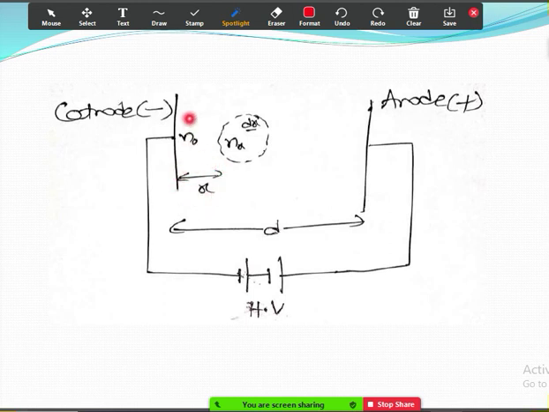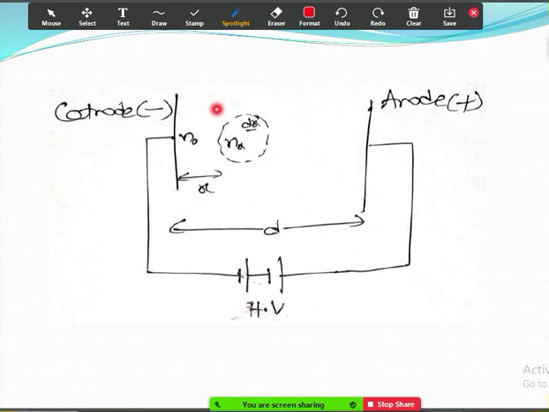What happens is that when these n electrons move, they will collide with a lot of atoms. This gap is filled with gas atoms. So when these n naught electrons move, they will collide with the atoms in this region. Whenever an electron collides with an atom, it will release one more electron.